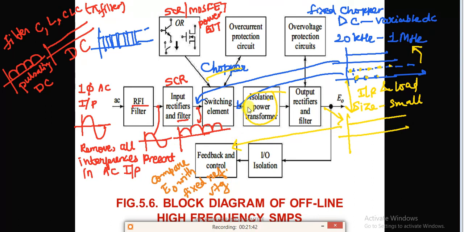For this comparison, we can use a Zener diode regulator for a fixed voltage.